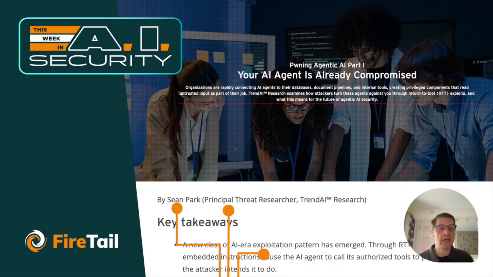And in this case, the researchers over at Trend.ai found that they could actually get the agents to use those tools. So it's kind of an escalation. We focused on describing and enumerating the tools, and the Trend guys went a little bit further and figured out that they could actually get the tools to be abused for malicious purposes.